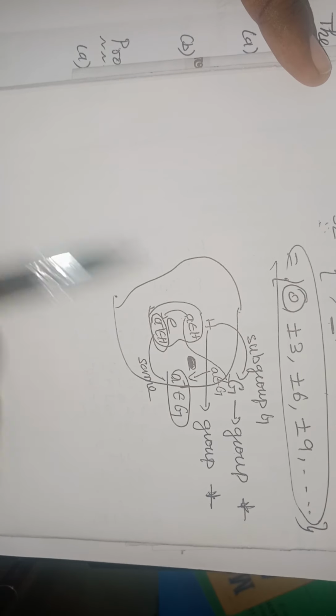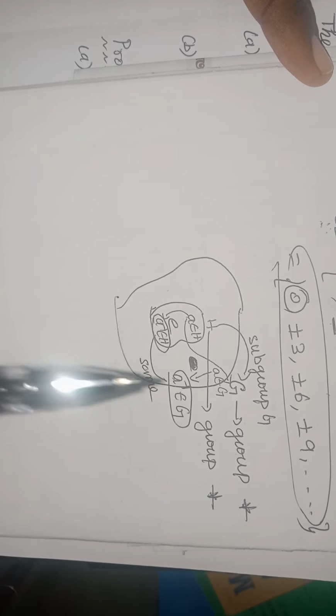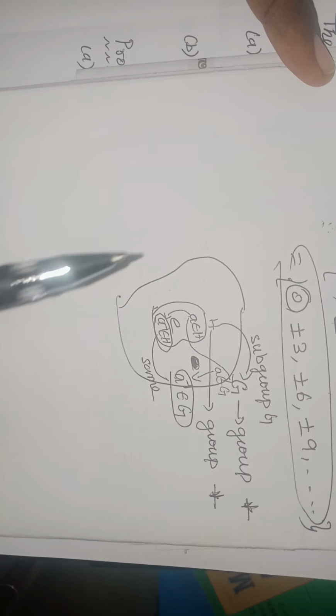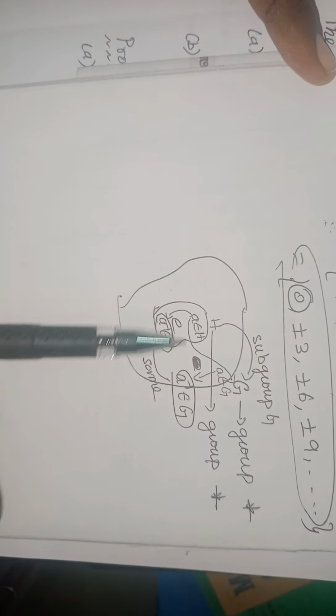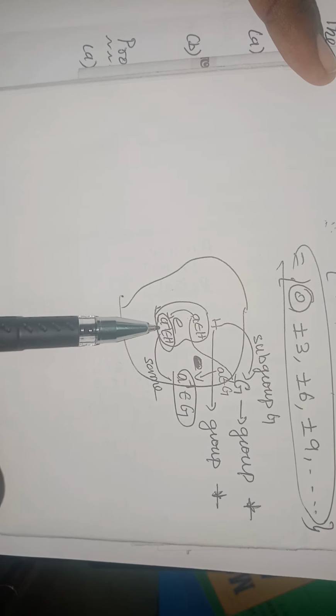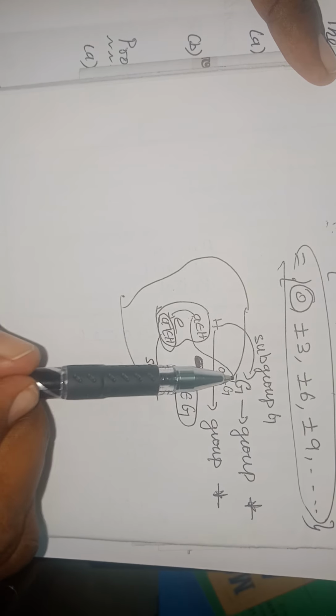So there won't be two different inverses for A in H and G. So the inverse of A will be the same in H as well as in G.